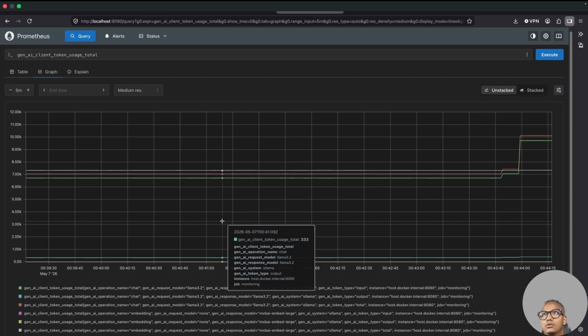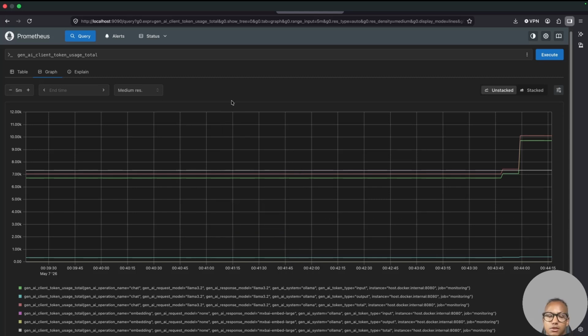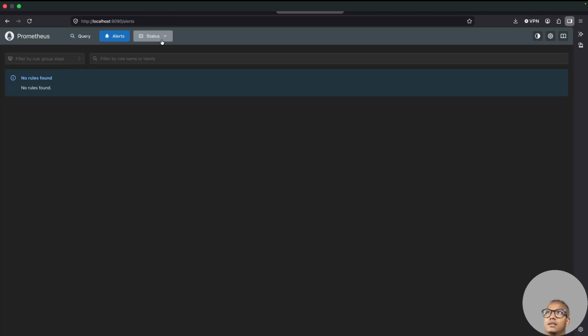We'll see one more tool in the other part, but let me show you the code. You can explore this. There are alerts and there are status alerts. I'm not doing that. Basically these things are set up by DevOps people in the team. If you need to, we can do it, but that's not the thing we are trying to learn. So let me show you the code.